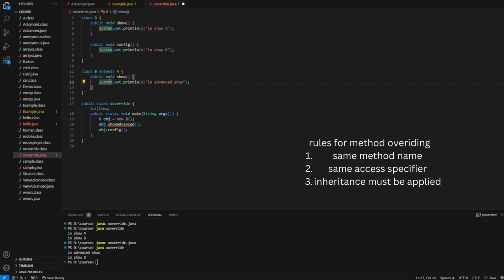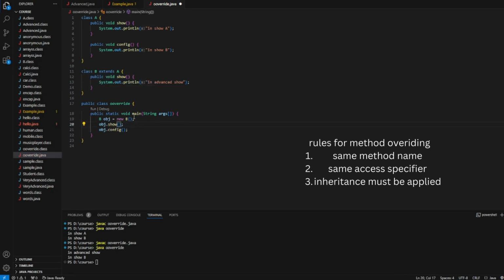Here the subclass is class B, and its show method overrides the show method in class A. So the first preference will be given to this, and this will get executed.